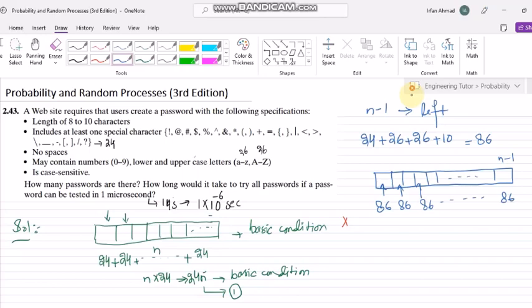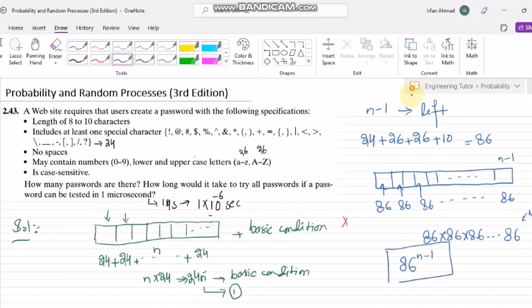Okay, so this is also the sampling with replacement task, where any of the 86 characters can be used here, and so on for each and every slot here. Okay, so how many characters would I have here? So this is basically the AND condition, because all the n minus 1 slots have to be occupied. So that's why these would be 86 multiplied by 86 multiplied by 86 up to the n minus 1 characters. So how many elements would I have here? I will have 86 to the power n minus 1